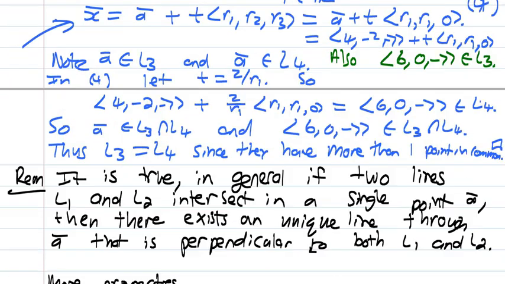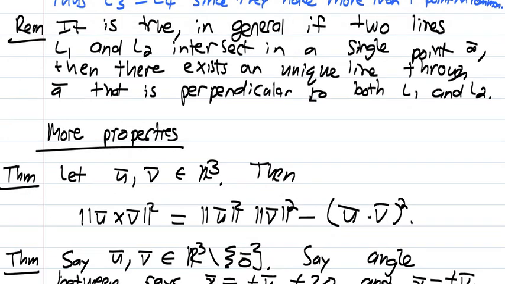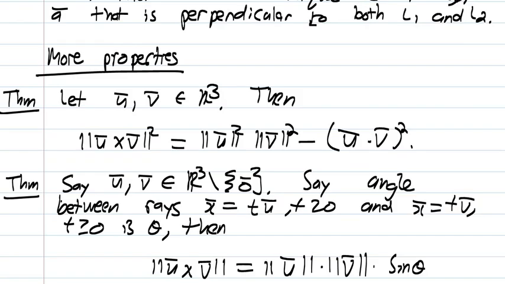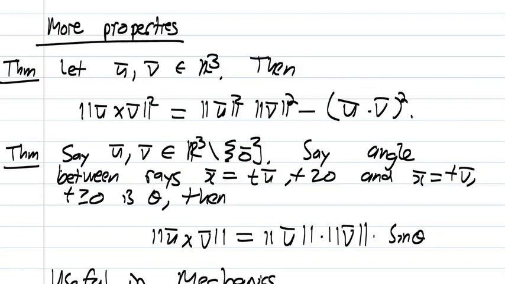Alright, now as a remark, it is true in general, if two lines L1 and L2 intersect in a single point A, then there exists a unique line through A that is perpendicular to both lines L1 and L2. So we've done it for this specific example, but it's true always in R3. There are some more properties that I want to give special attention to, or just mention so that you are aware of them. Maybe you'll need them in other courses, maybe physics.